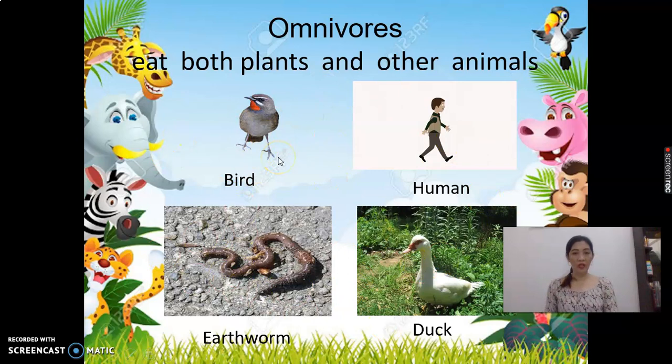So now, I hope you have learned from me. And again, what are the three consumers? Okay, very good. The three consumers are herbivores, carnivores, omnivores. Okay, very good.